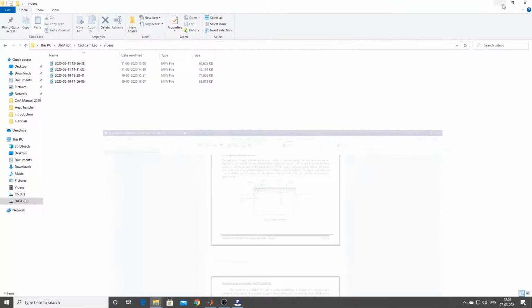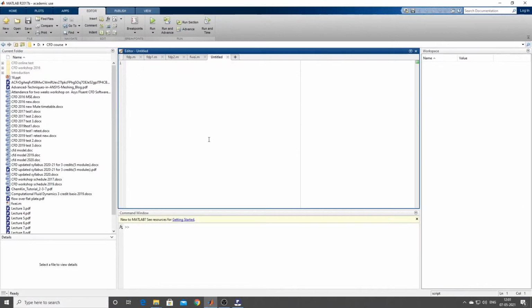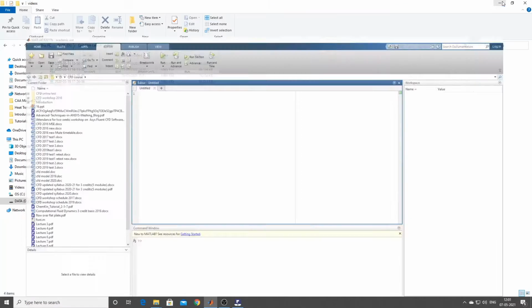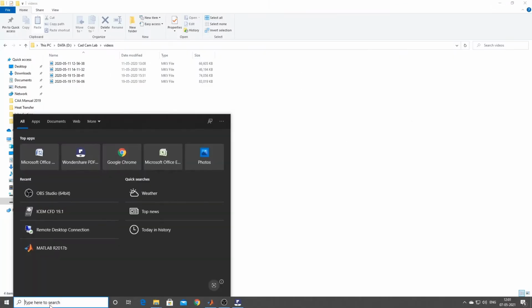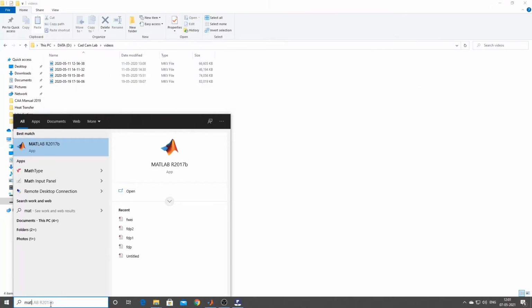Now let us try to get into the software. As and when I start MATLAB, just click on this MATLAB. How do we do it? Just go to the search window and type MATLAB. You should have installed MATLAB, any version for that matter.